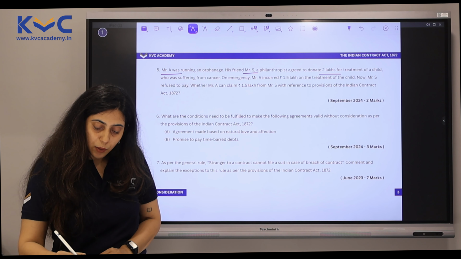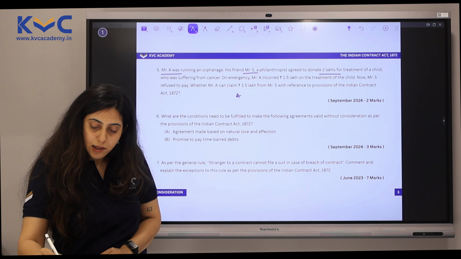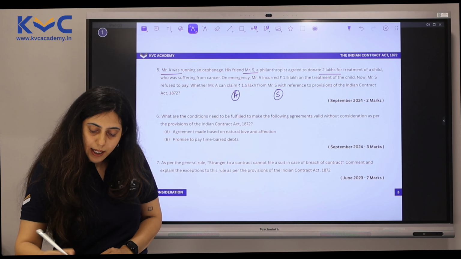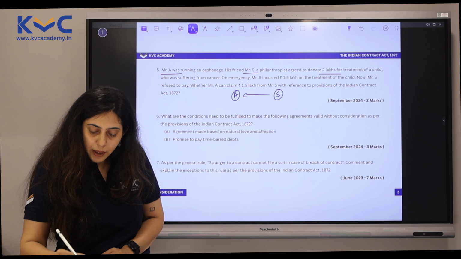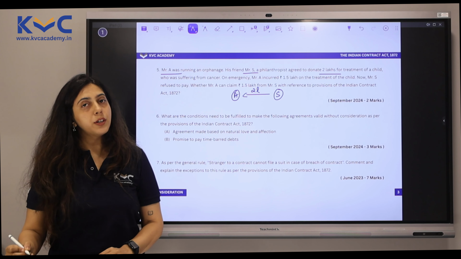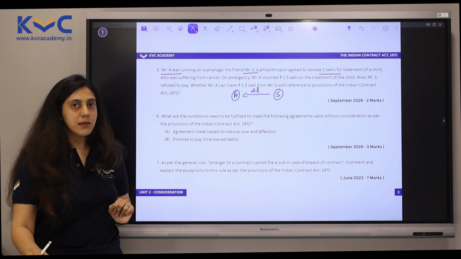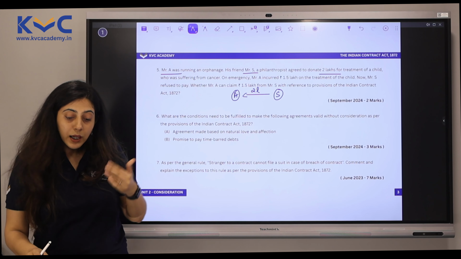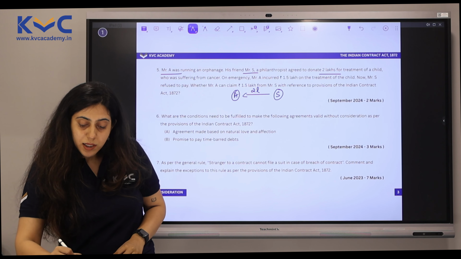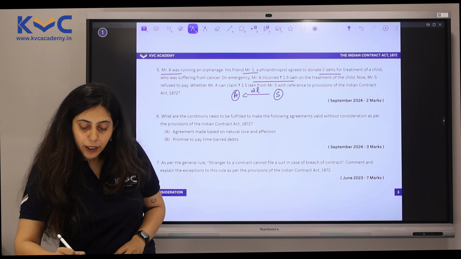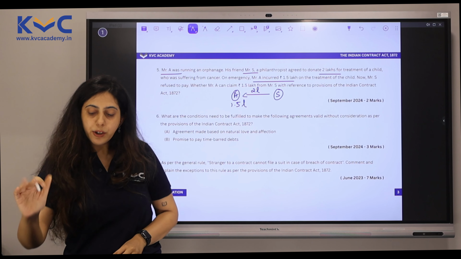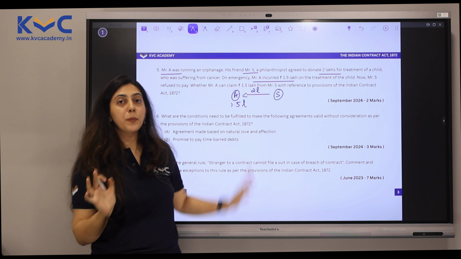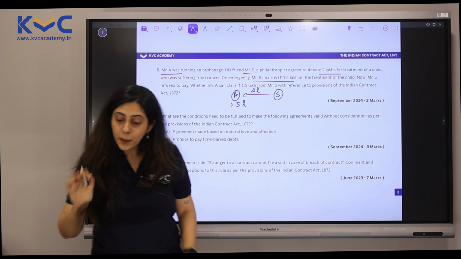So the contract is between A and S. Now, because this promise was made by Mr. S, in an emergency situation, Mr. A incurred 1.5 lakhs on the treatment of the child, because in the head of Mr. A, there is an amount of rupees 2 lakhs which Mr. S is going to pay.